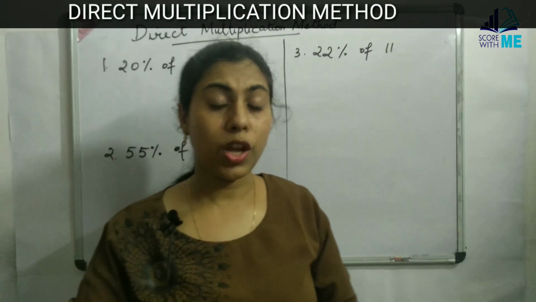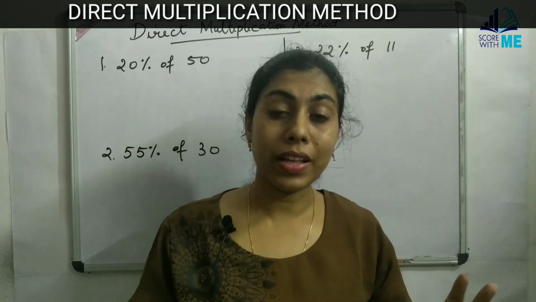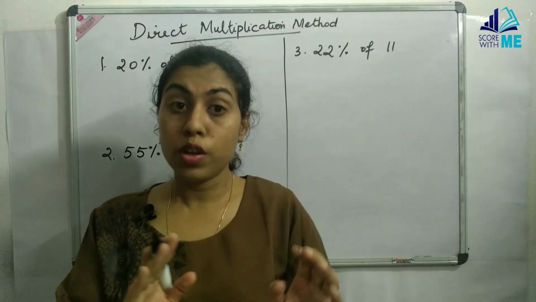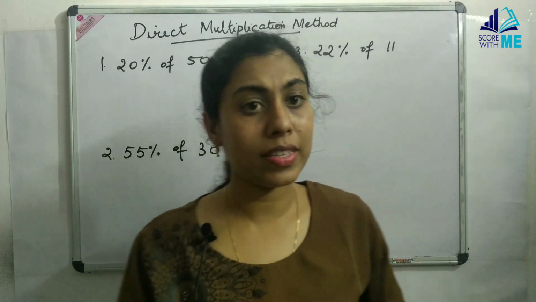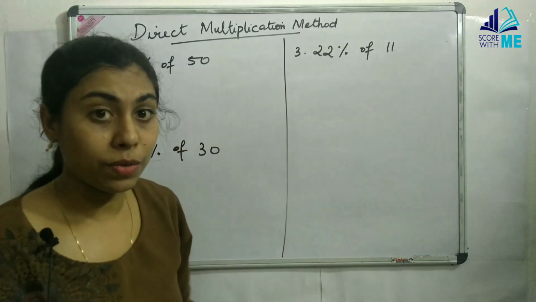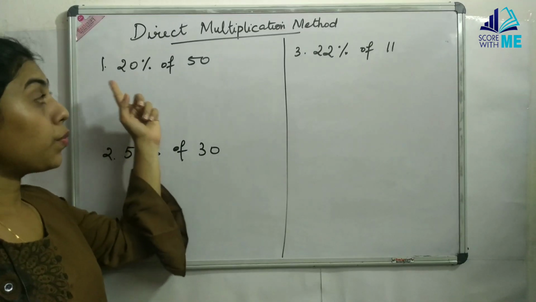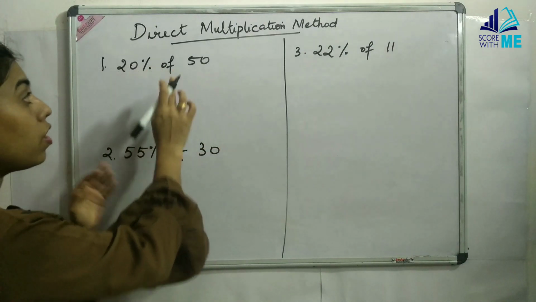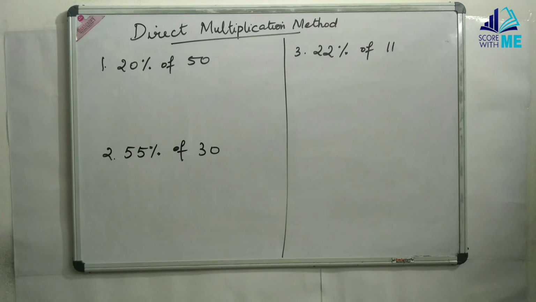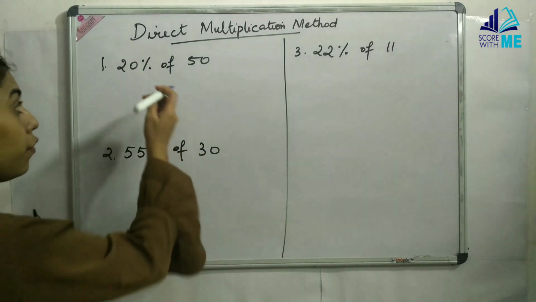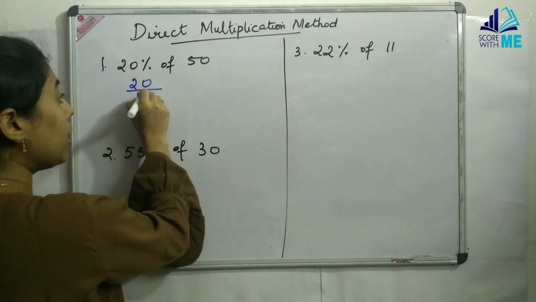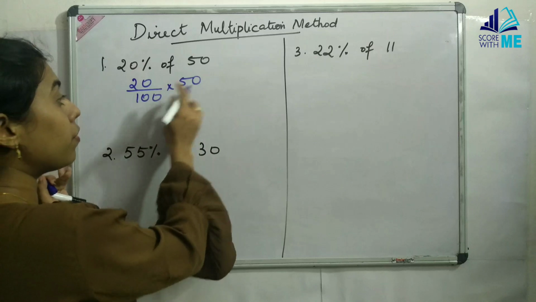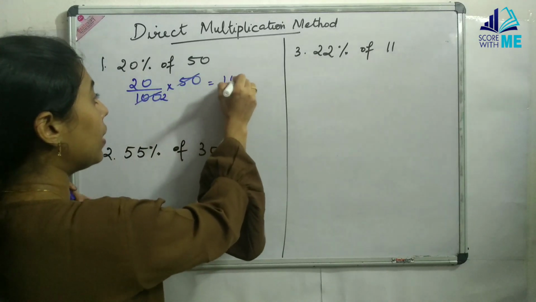To find percentage, we can either go with a manual calculation using direct multiplication, or as we saw earlier, split and do. So we will be seeing both the techniques here. First, let us go with the direct multiplication method. So here we have to find 20% of 50. Let us see with the help of certain examples. Okay, so here we have got 20% of 50. How are we going to find 20% of 50? So normally what we do, 20 by 100 into 50, isn't it? That is what we normally write, 20 by 100 into 50. So this will be directly 2 and we get the answer as 10.